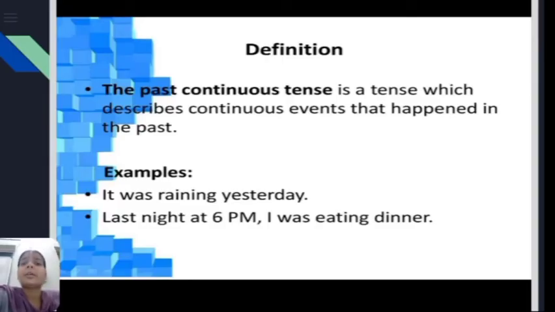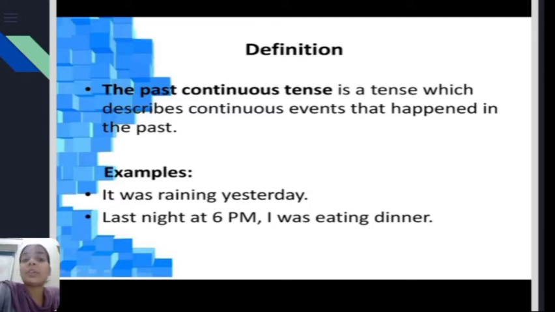What is the past continuous tense? The past continuous tense is a tense which describes continuous events that happen in the past. What does it mean? It means that it tells us about the action that was taking place at the time of speaking in the past. It talks about something which was continuous but it happened in the past.